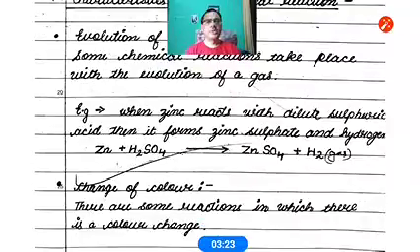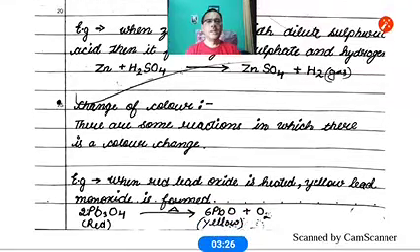Second characteristic, change of color. Change of color means whenever a chemical reaction occurs, there may be a change in the color from reactant to the product. There are some reactions in which there is a color change. You see that is written. For example, when red lead oxide is heated, yellow lead monoxide is formed. Equation: 2Pb3O4 gives rise to 6PbO plus O2. In this, Pb3O4 is red in color and PbO is yellow in color. So there is a change in the color. This is the second characteristic of a chemical reaction.